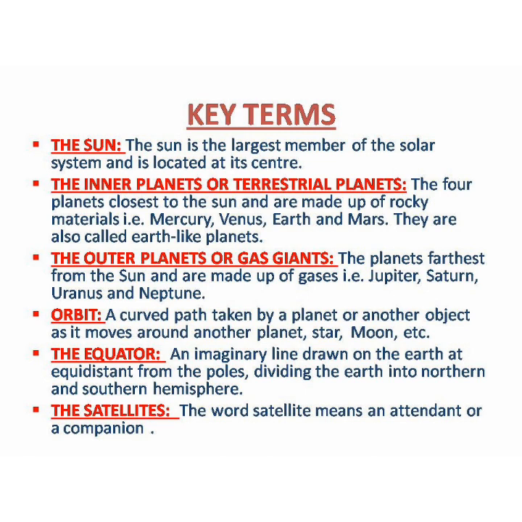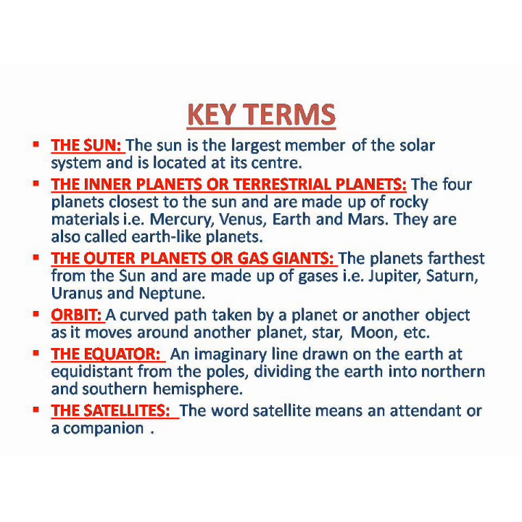Then comes the inner planets or the terrestrial planets also. These are the 4 planets which are closest to the sun. They are made up of rocky material, that is Mercury, Venus, Earth and Mars. They are also called the Earth-like planets because they are made up of rocky material. Then comes the outer planets or gas giants, the planets farthest from the sun, that are Jupiter, Saturn, Uranus and Neptune, and they are made up of gases. That is why they are also called gas giants.